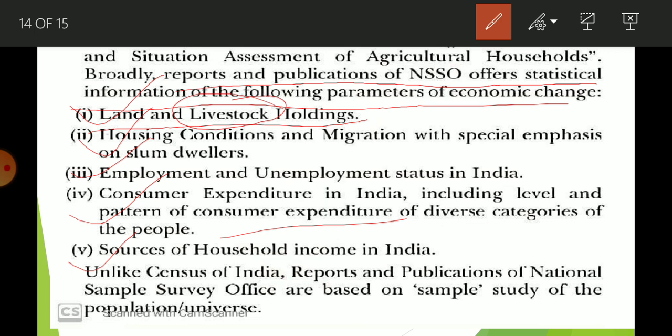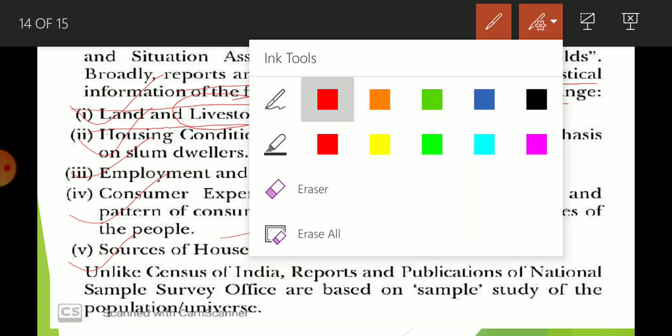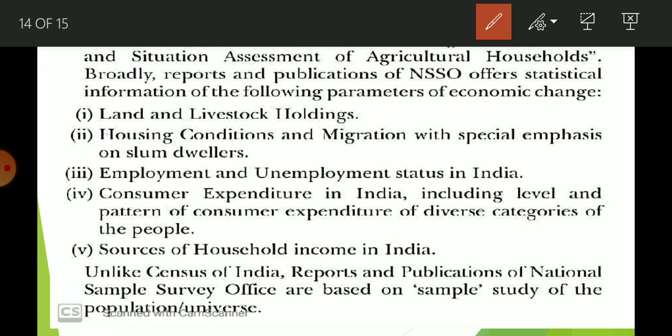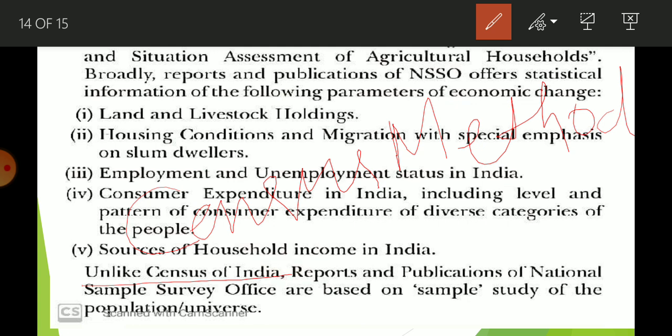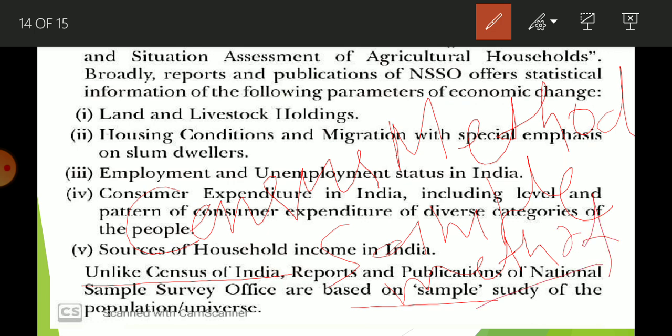Remember one thing, it is very important: Census of India is based upon the census method, which you are going to learn in the next chapter. And the National Sample Survey Office is based upon the sample method. So this is the topic of our next chapter. Students, we are going to learn it in detail.